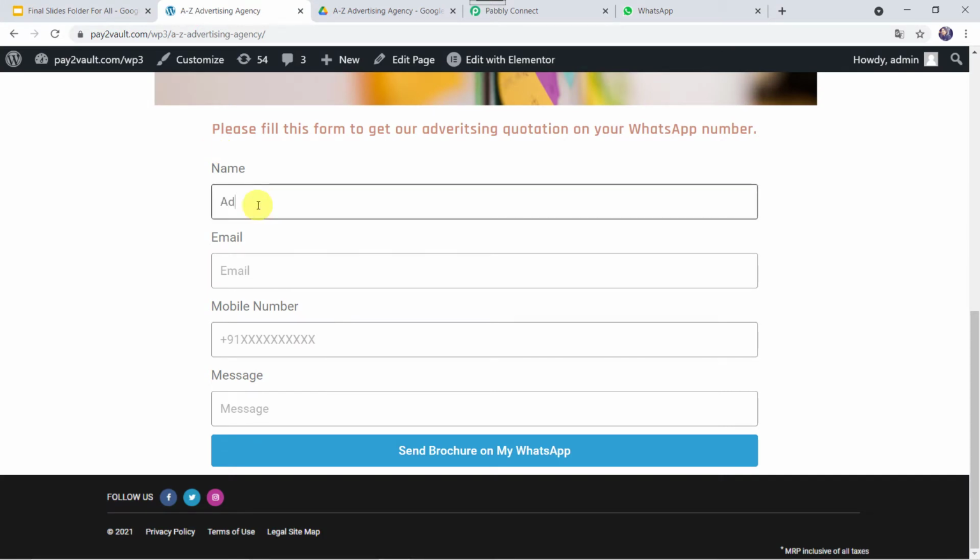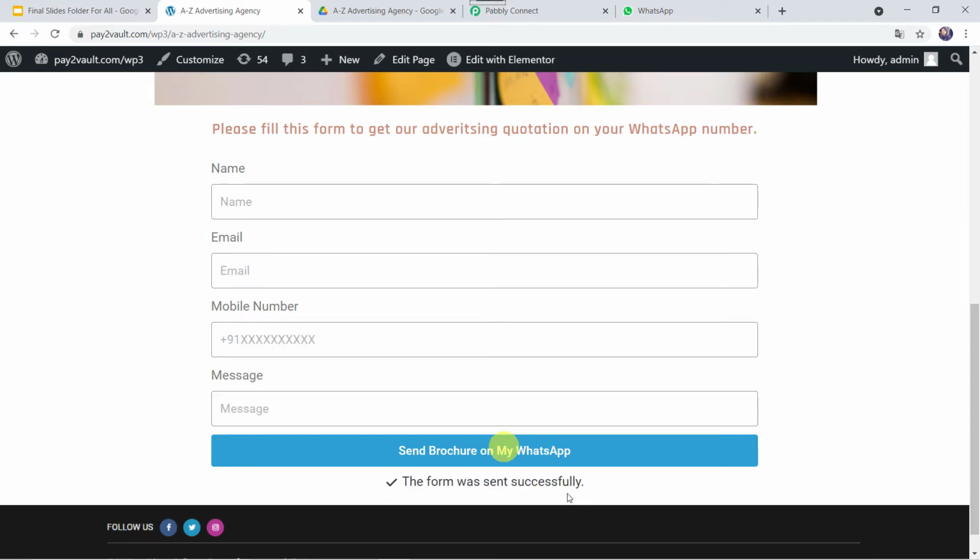I'll just give the name as Adam Smith. I will give the email address as adamsmith25@gmail.com. Let's give the mobile number over here. And let's give the message as please share the brochure. Okay. And now let's click on send brochure on my WhatsApp. The form was sent successfully. Okay. Now let us check the WhatsApp number of the customer, whether the customer has received a message or not.